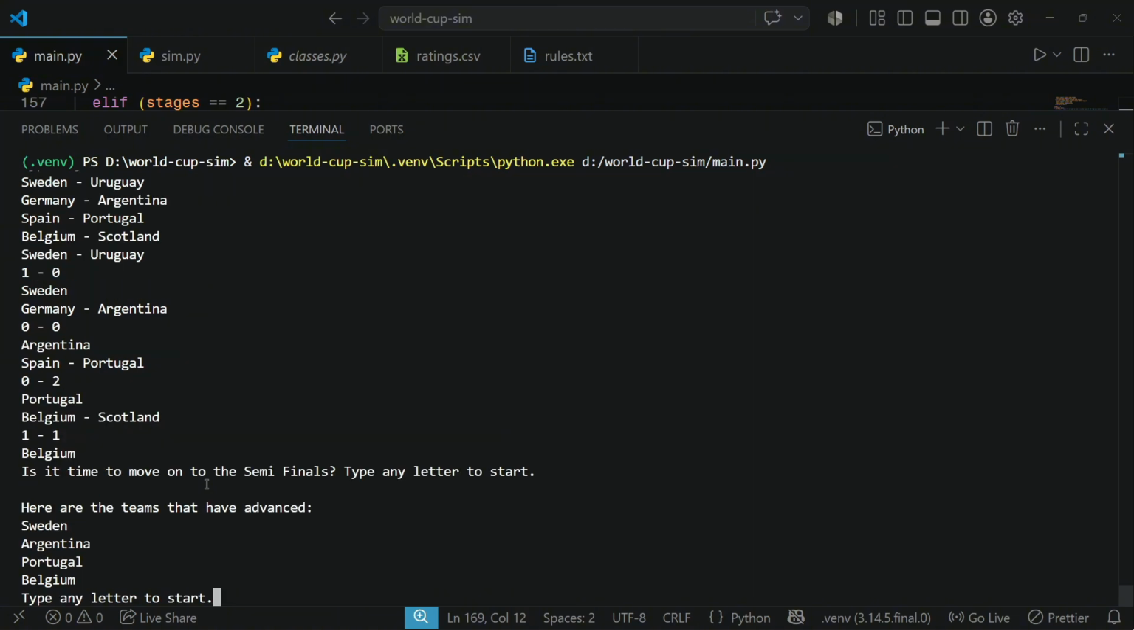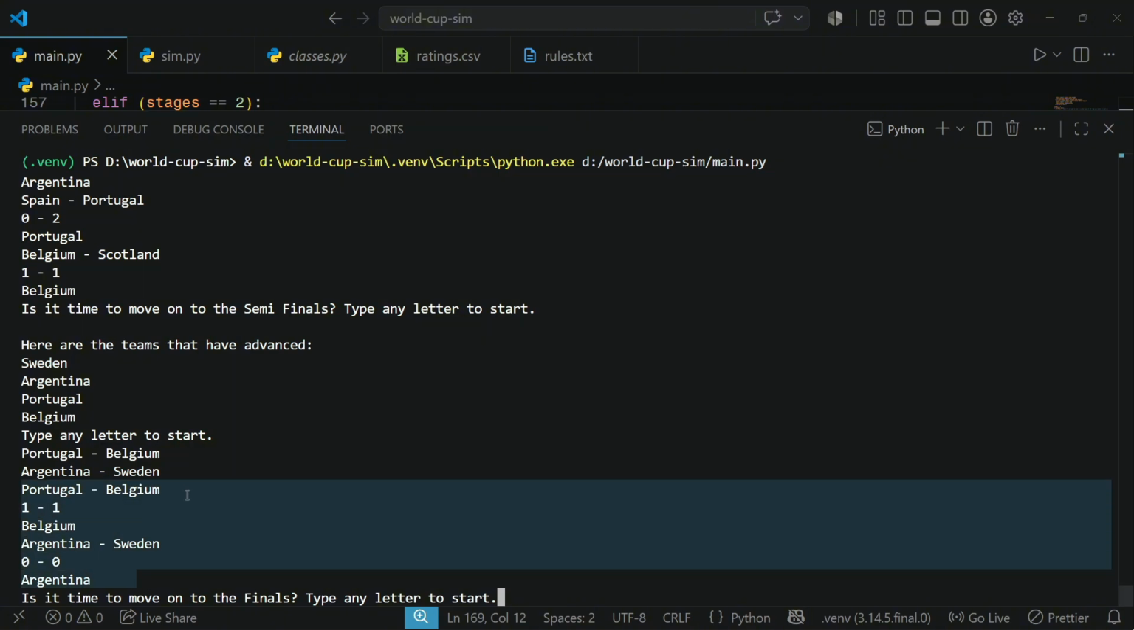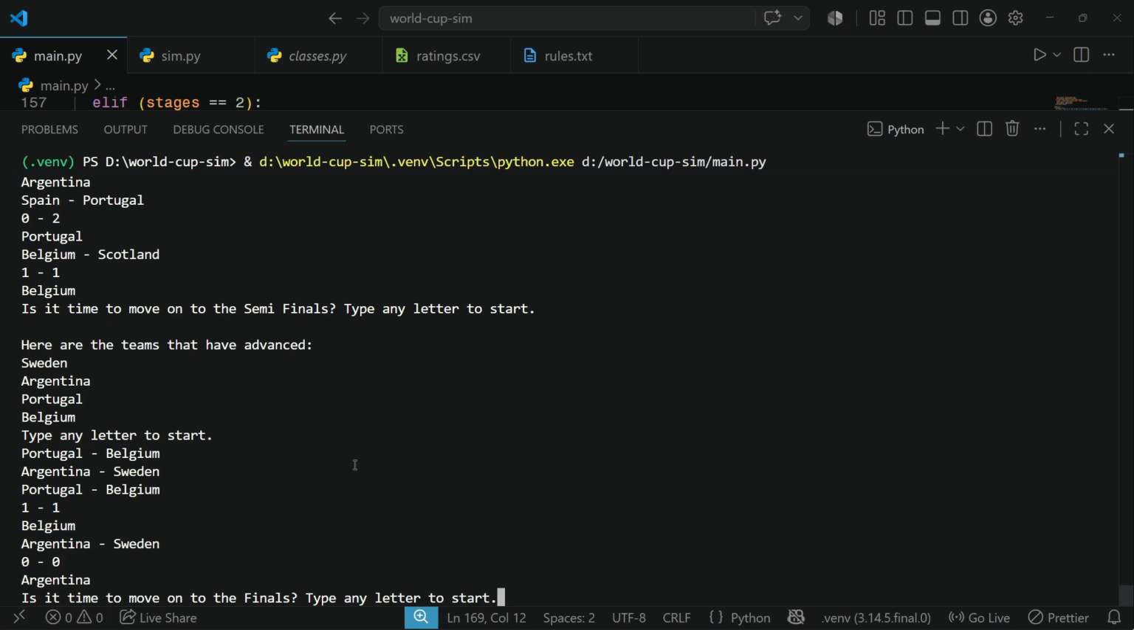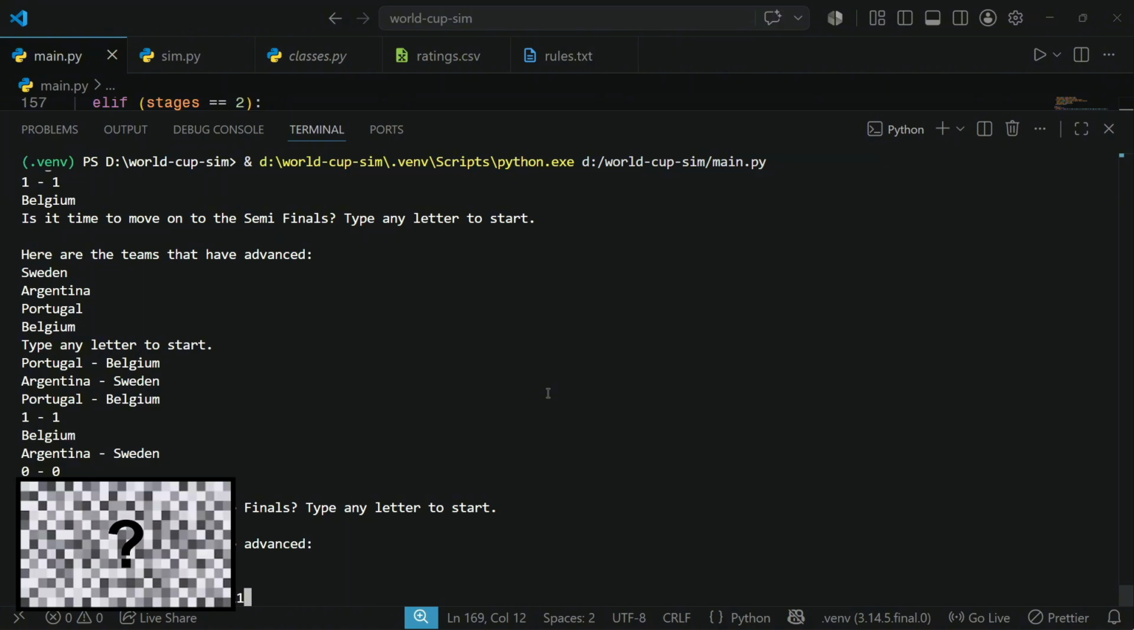That's crazy. So we have the semifinals. Sweden, Argentina, Portugal, and Belgium. And Belgium beats Portugal in penalties. And Argentina actually ties with Sweden and wins in penalties. That is crazy. And now we have the finals. Argentina and Belgium. Who will win? I think I'm putting my money on Argentina. They're winning. 3, 2, 1. Let's go.